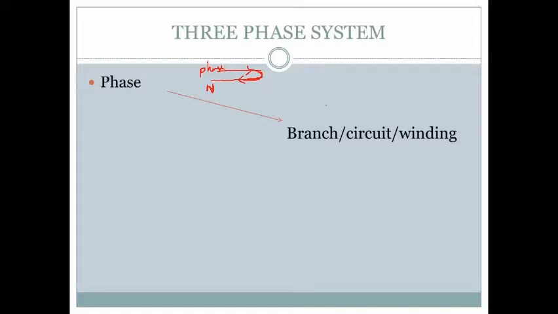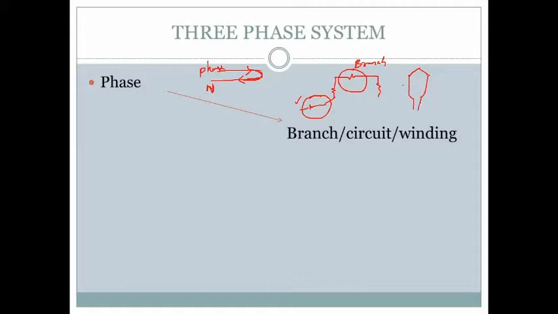If you consider a network like this, it is called a branch. This is also called a phase. This is also called a circuit. It is also called a branch. Or if you consider motors, the winding is arranged like this.